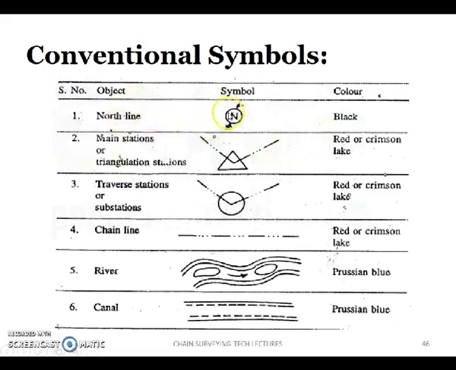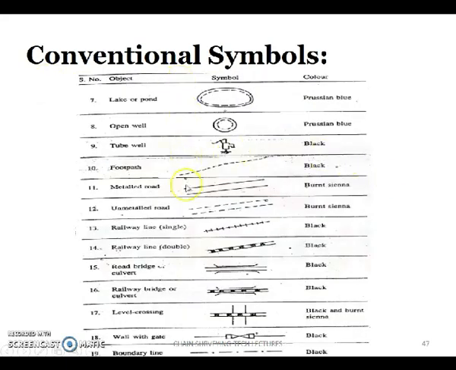Suppose there is a river, canal, railway crossing or any such thing in and around the surveyed area, we need to represent it in the field book symbolically in this manner. For which object what is the symbol is all listed here. These are called conventional symbols.